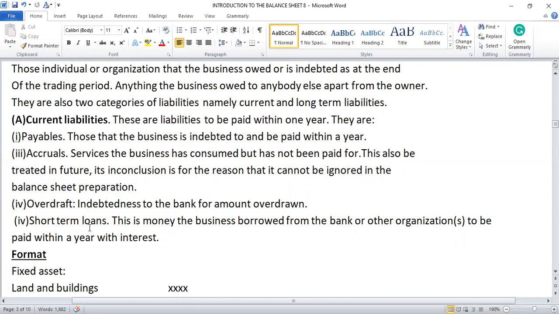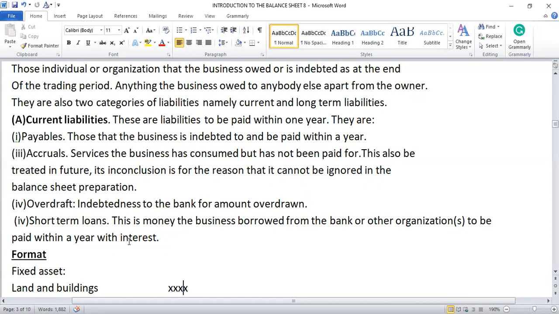Then we have short-term loans. This is money the business borrows from the bank or another organization to be paid within a year with interest. So where they borrow money from a bank or any other organization, and it should be paid within 1 year, and there's interest on it, we say that it's a short-term loan.